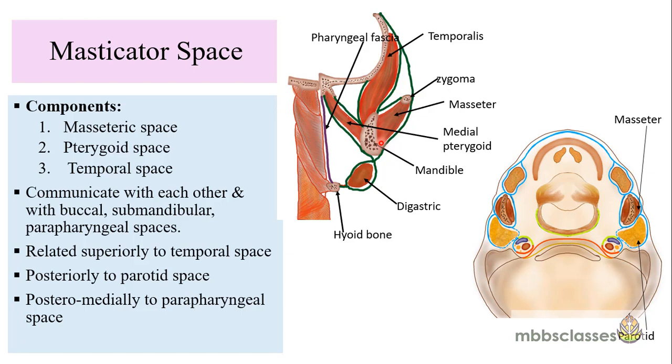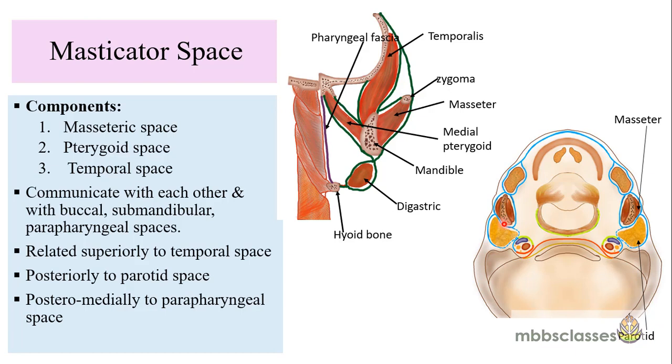So if we have a look at the axial cross section, you will see that anteriorly it is limited by the inner surface of the masseteric fascia, and posteriorly by the parotidomasseteric fascia.